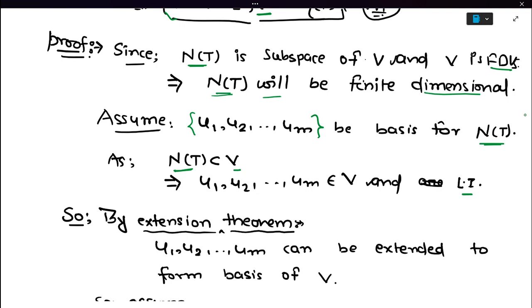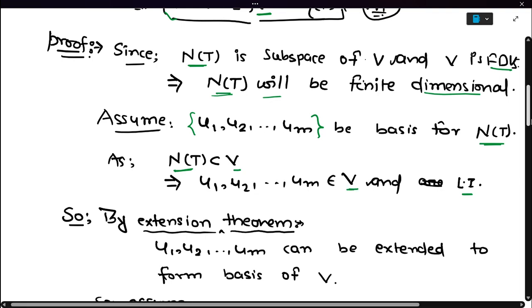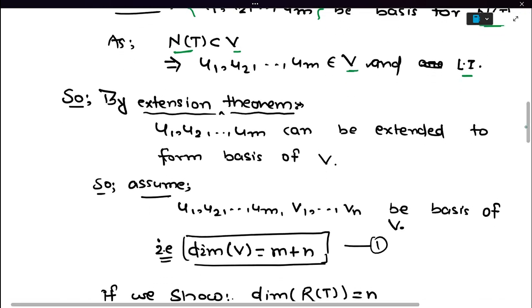So u1, u2, ..., um are linearly independent vectors of V. So by the extension theorem, any linearly independent set of vectors can be extended to form a basis of V.